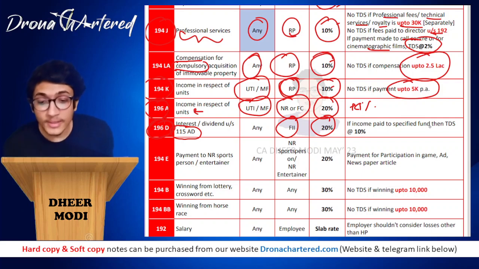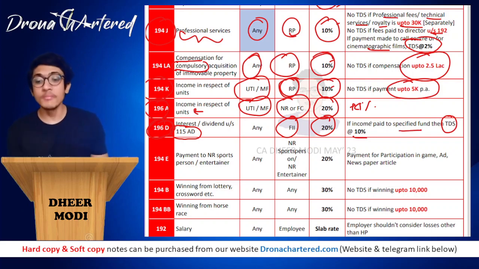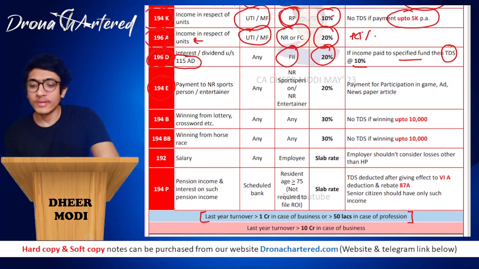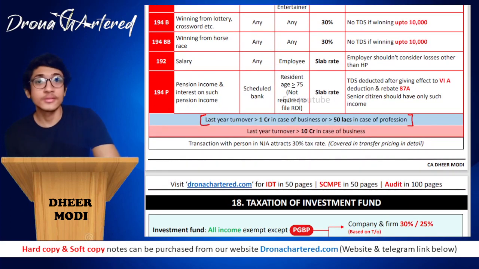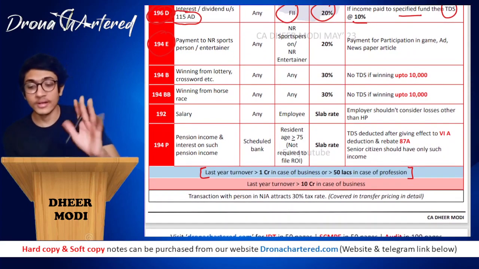And if income is paid to specified funds, then TDS will be at the rate of 10%. So they will mention in the question. Only if it is a specified fund will the rate become 10%. Next is your section 194. Don't worry, our chapter is over. Over here, this starts a new chapter, that is taxation of investment fund. Over here, this is where our chapter ends.